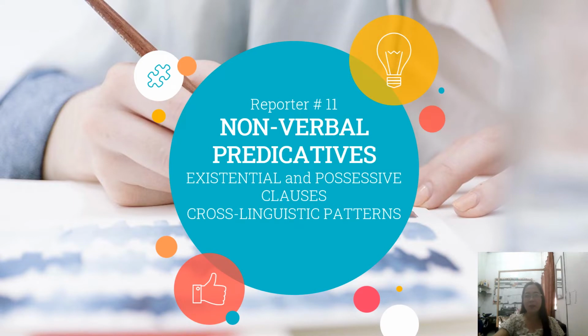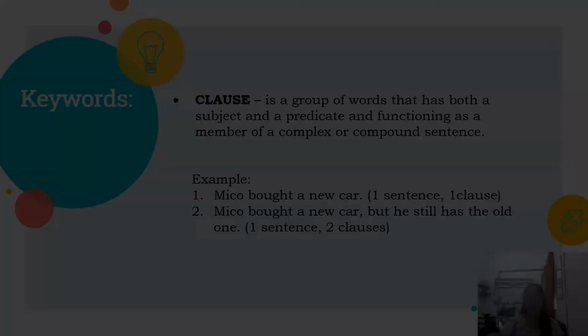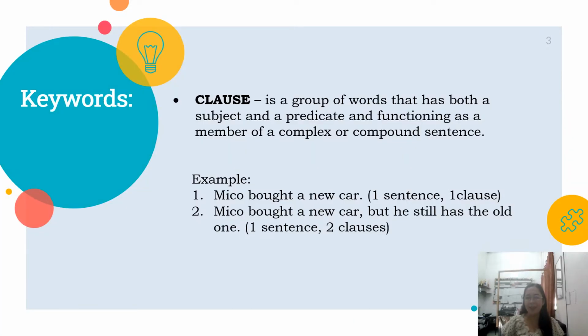Today, we are going to learn about the nonverbal predicatives, the existential and possessive clauses, then the cross-linguistic patterns. There are some keywords that we need to ponder, like clause, like copula, and the copula verbs. Now we're going to learn the first one, the clause.